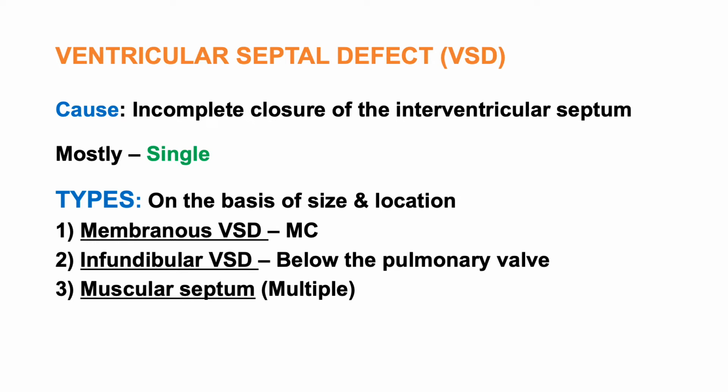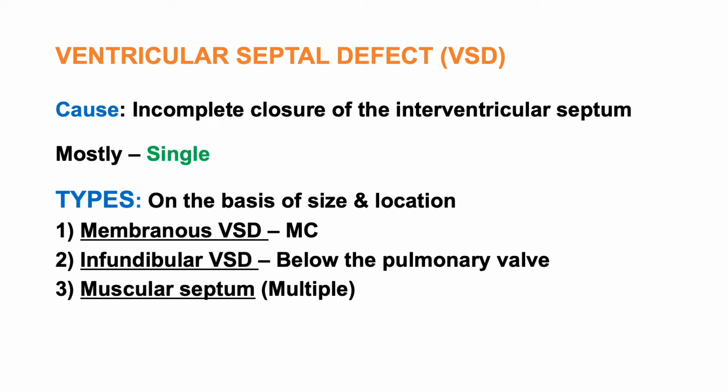These defects are mostly single in nature, and on the basis of size and location we have various types. It could be membranous VSD, which is the most common type. Whenever there is a defect involving the membranous portion of the interventricular septum, you simply call it membranous VSD. And the second one is infundibular VSD.